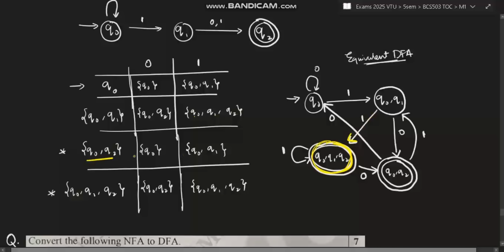Okay. Next, the same thing we'll do for this. This on 0 goes to Q0, and on 1 it goes to Q0 Q1. Okay, means this one, on 0 it goes to Q0, and on 1 it goes to Q0 Q1, and finally we'll make for this also. On 0 it goes to this state, and on 1 it goes to this state. So this is the complete equivalent DFA.